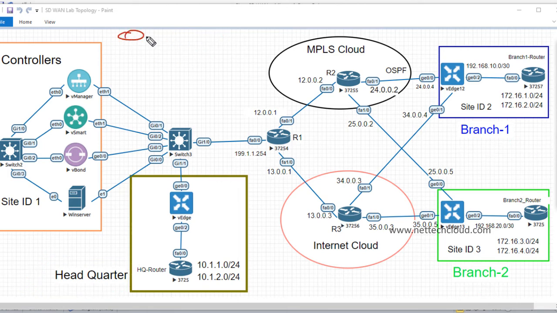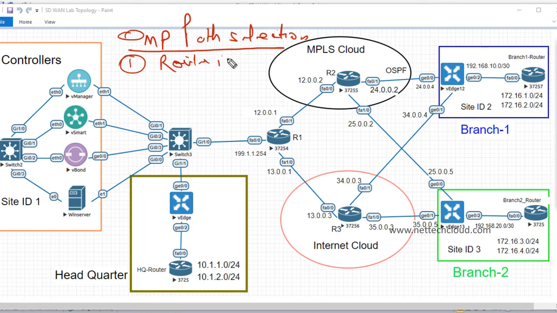And why is it so? Because of OMP path selection, which is of course similar to BGP path selection. The first step is to verify whether the route is valid or not. Then the next one is to select the route with the lower AD value, and the OMP default AD value is 250.